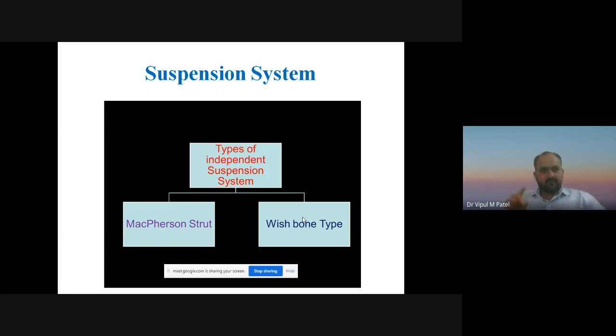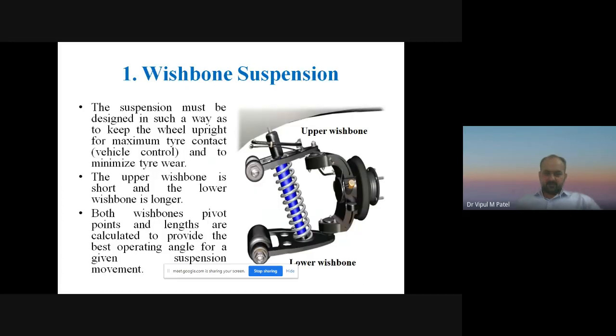Remember, McPherson strut suspension system and wishbone type suspension system. Now you can see the wishbone type suspension system. What is wishbone? That you can see in the figure. This one is an upper wishbone, this one is an upper wishbone, and this one is a lower wishbone.